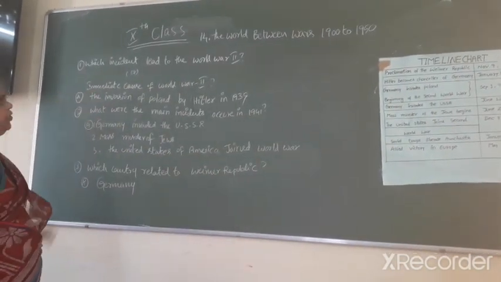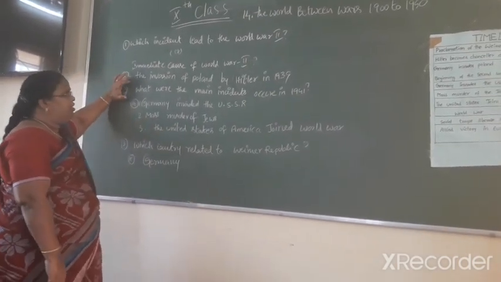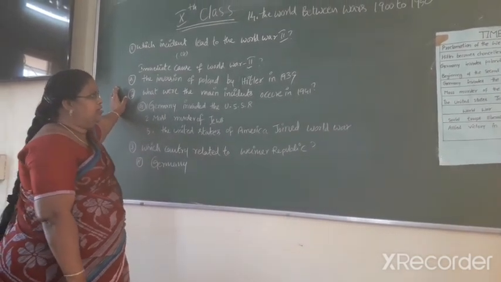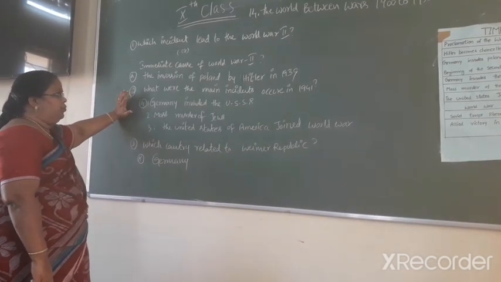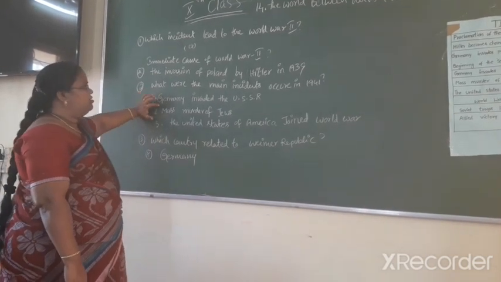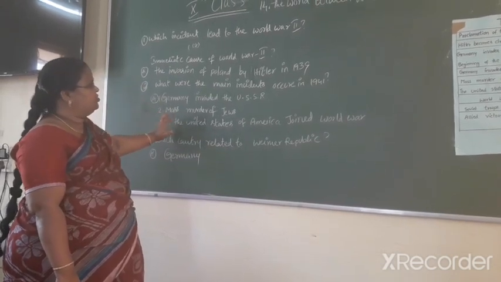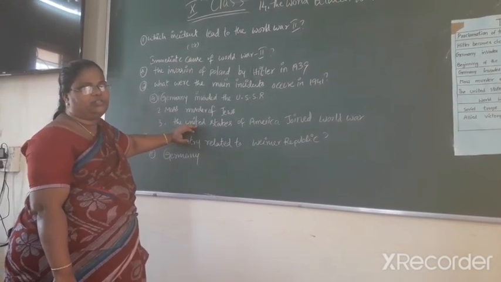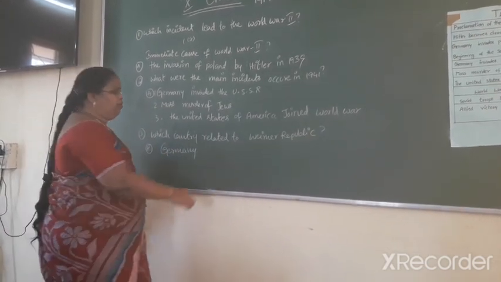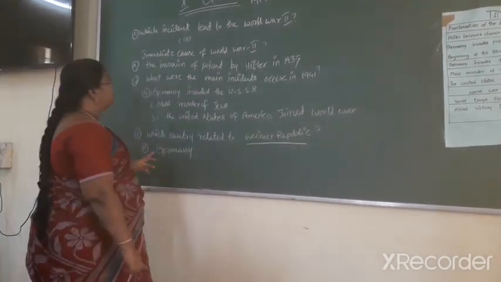Which incident led to World War II, or was the immediate cause of World War II? The invasion of Poland by Hitler in 1939. This was the main cause of World War II. What were the main incidents occurring in 1941? Germany invaded the USSR, mass murder of Jews, and the United States of America joined the war. Which country is related to the Weimar Republic? Germany.